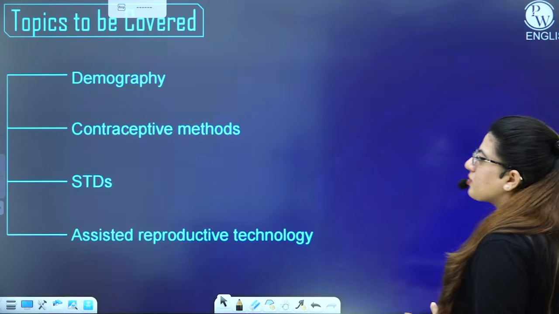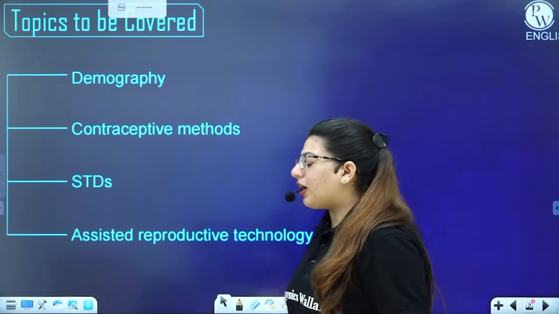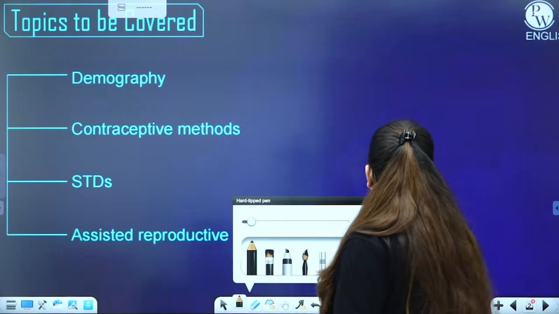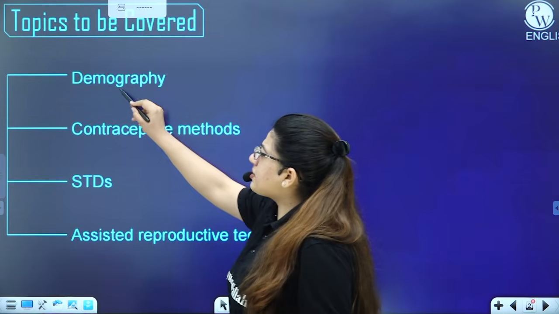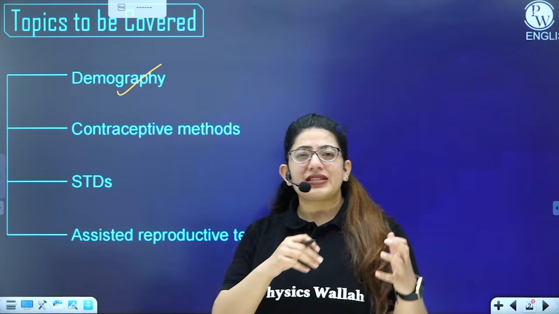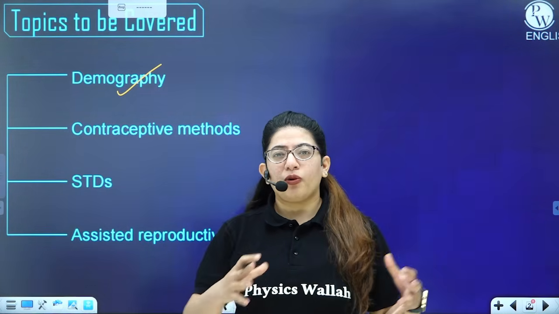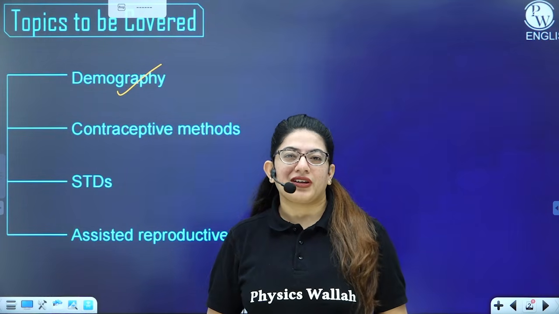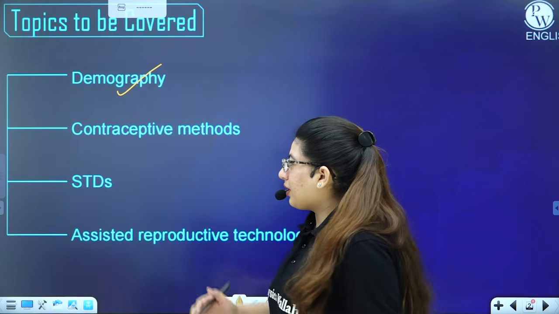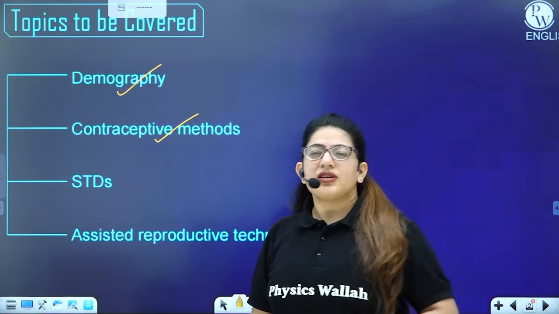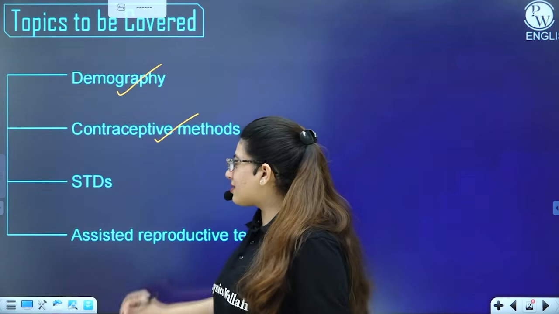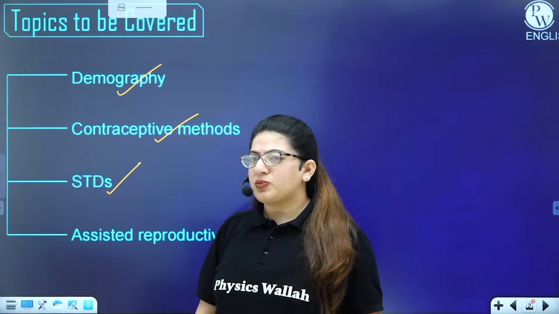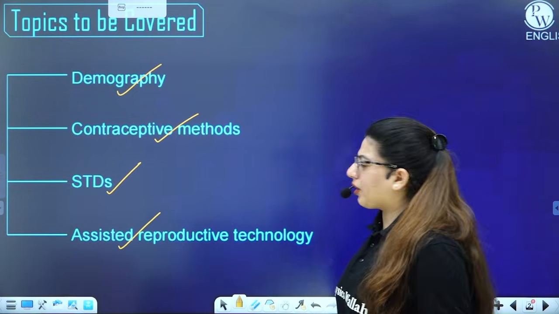So what are we going to study here? We are going to study a lot of very interesting things you might be knowing about. One is demography. Demography is the study of population. So, how the population works, what are the factors that increase the population, and what are the factors that decrease the population. Second, we have contraceptive methods, commonly known as birth control methods. We have STDs, the sexually transmitted diseases, and assisted reproductive technology.